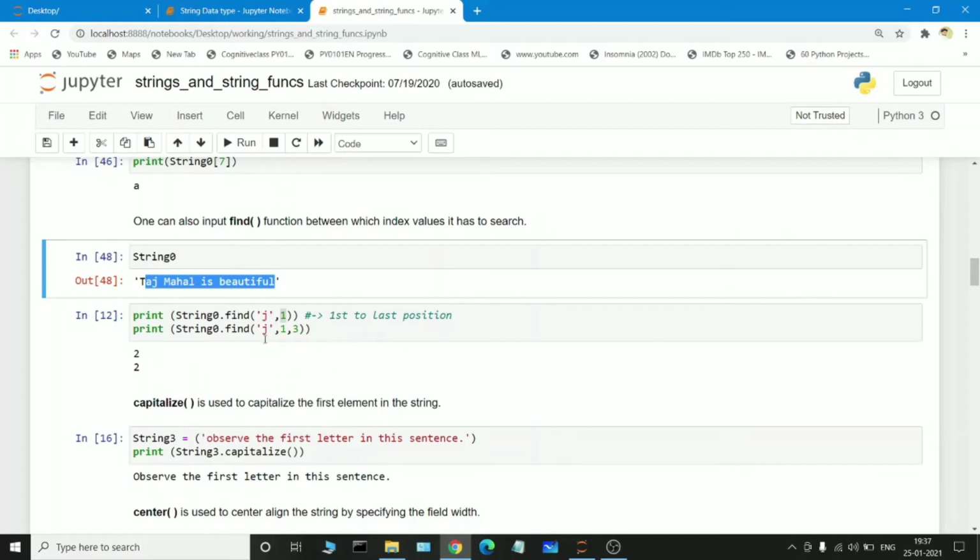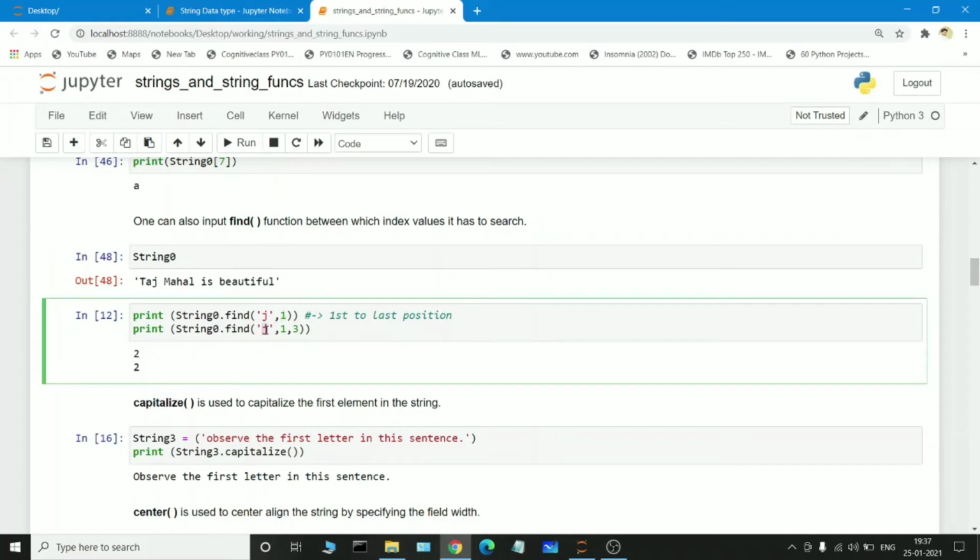In the next line, we want to find the J keyword and the index it is holding, but we are giving a range, which means 1, 2, 3, from the first index value to the third index value. In between this particular range, we check whether there is a J keyword or not. If there is, just print that index.